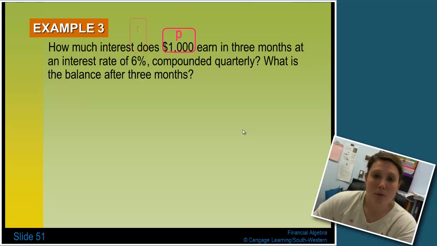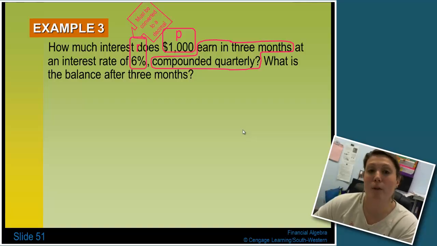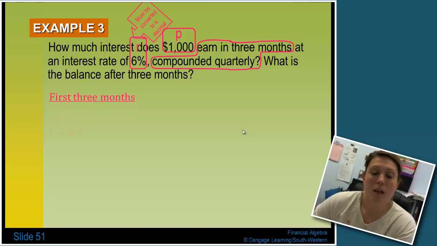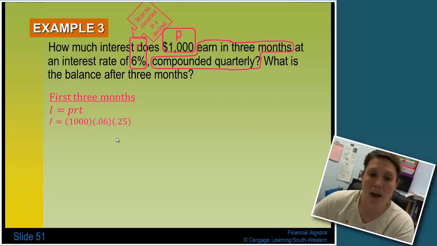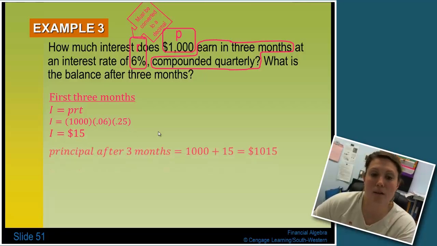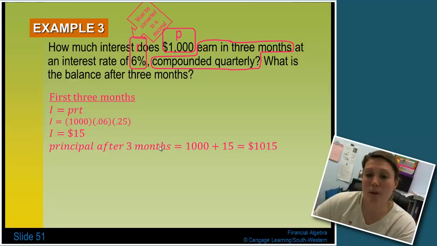So again, pull out the principal, the rate, and the time, which we know is quarterly, but for the first 3 months only. So I take my formula, I equals PRT. I take my principal, which is 1,000, 0.06, which is my rate, and 0.25, which is the time of year because it's quarterly. Multiply those together and I get $15. So after the first 3 months of compounding interest, I have $1,015 in the account.